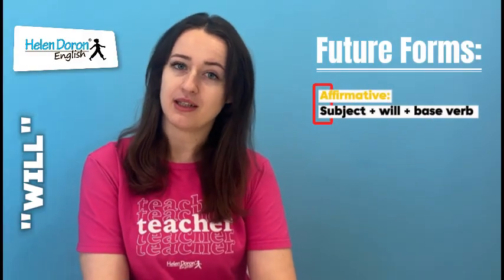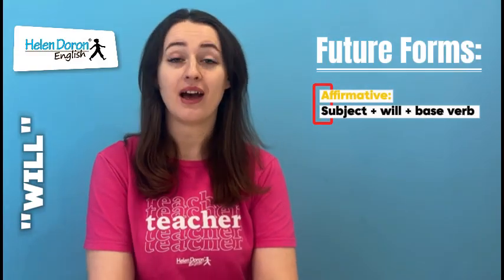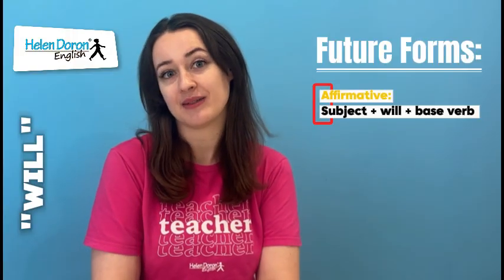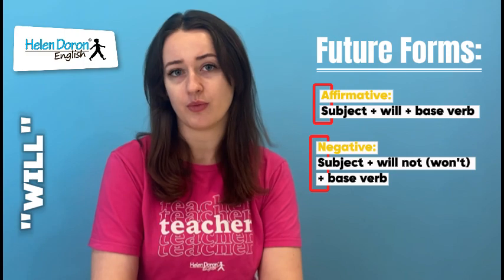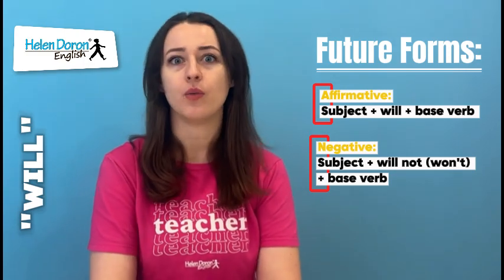Sentence structure with will. Affirmative: subject plus will plus base verb. I will call you, she will help us. Negative: subject, will not or won't, and base verb. I won't be late, he won't forget.